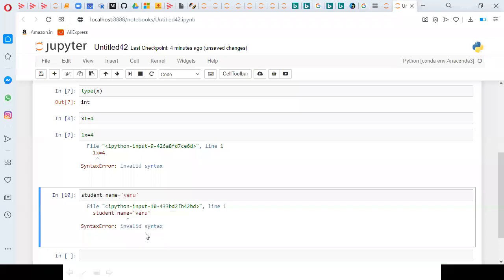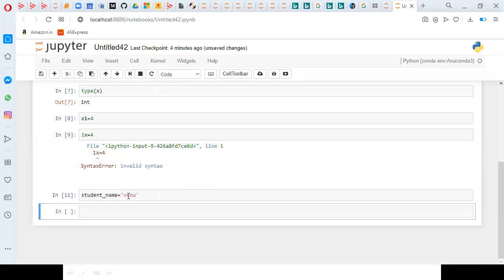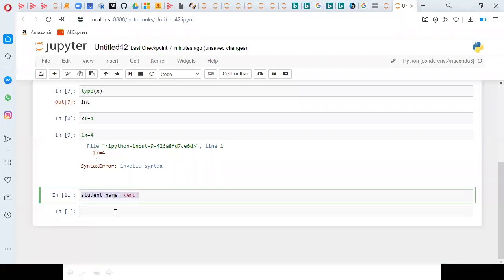Why? Because if the variable is having more than one word, you are not supposed to keep a space between the words. Instead of a space, you're supposed to use an underscore. So if I use an underscore and execute, then nothing happens. It is executing, it is taking it.